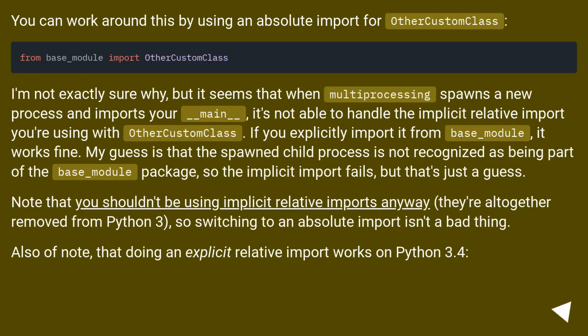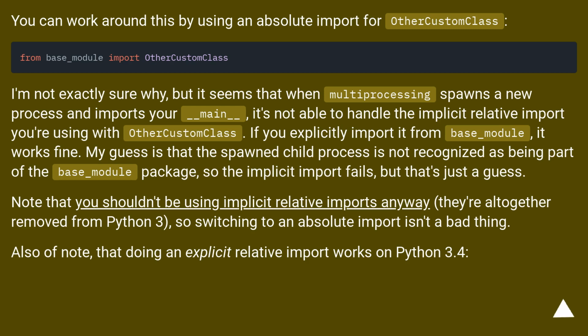You can work around this by using an absolute import for other custom class. I'm not exactly sure why, but it seems that when multiprocessing spawns a new process and imports your __main__, it's not able to handle the implicit relative import you're using with other custom class. If you explicitly import it from base_module, it works fine.